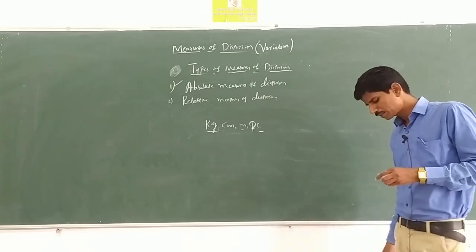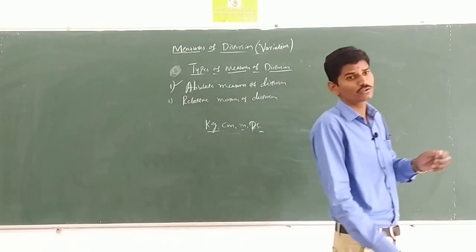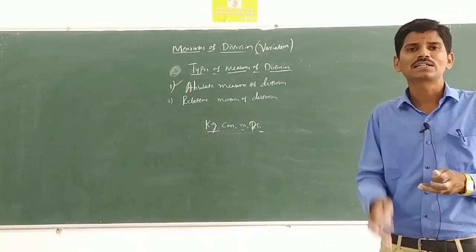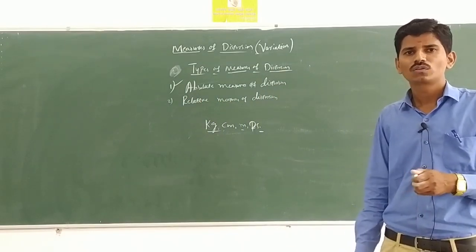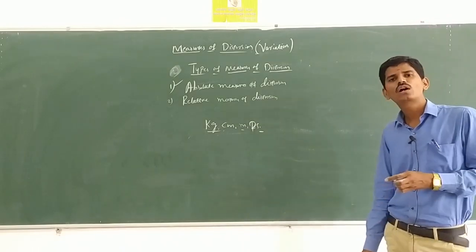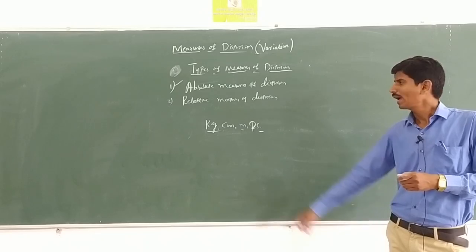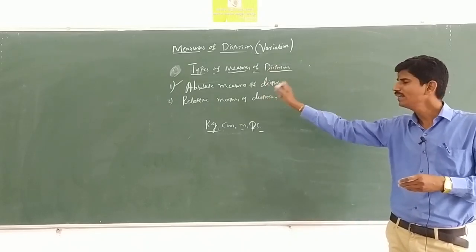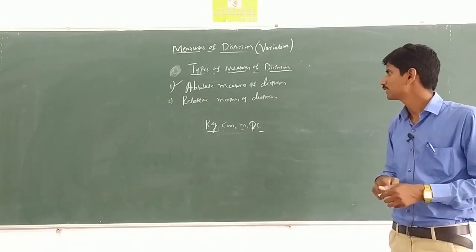What are relative measures of dispersion? Relative measures of dispersion are used for comparison purposes, to compare the variation in the frequency distribution of two or more data sets. Or, the ratio of absolute measures of dispersion to a suitable average is said to be a relative measure of dispersion. That is about the types of measures of dispersion.